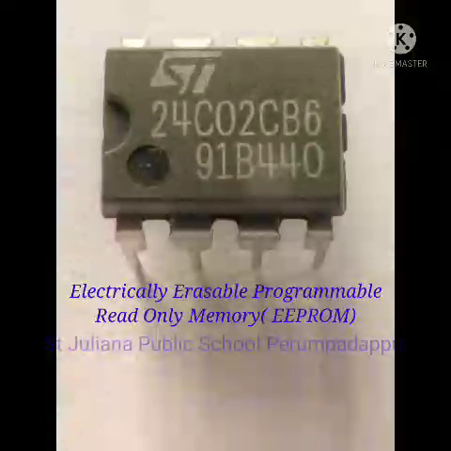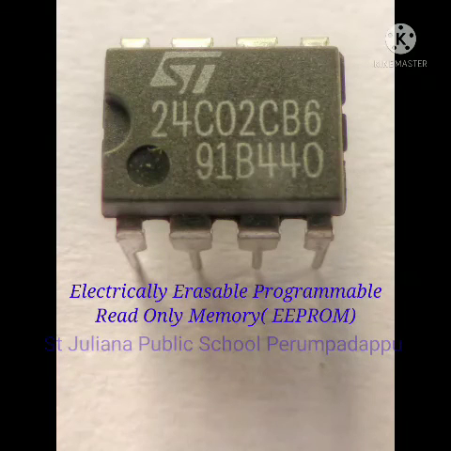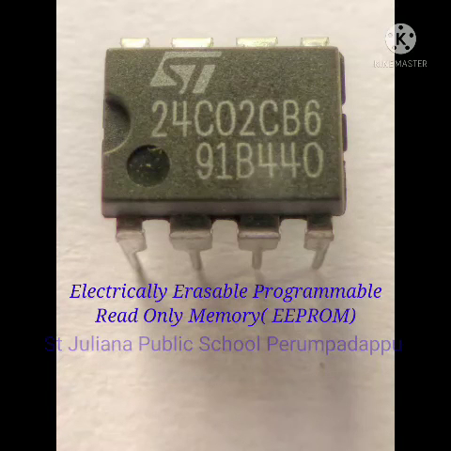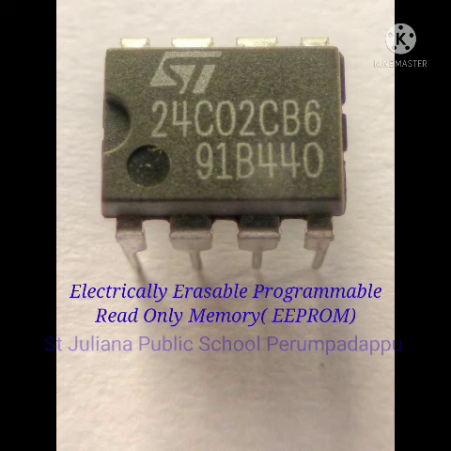Now coming to the third type of ROM, that is EEPROM, electrically erasable programmable read-only memory. Repeat with me, electrically erasable programmable read-only memory.